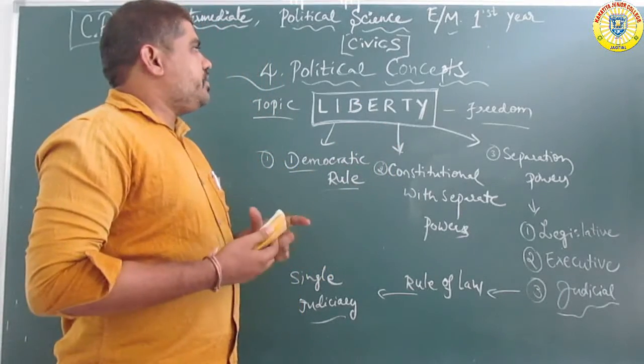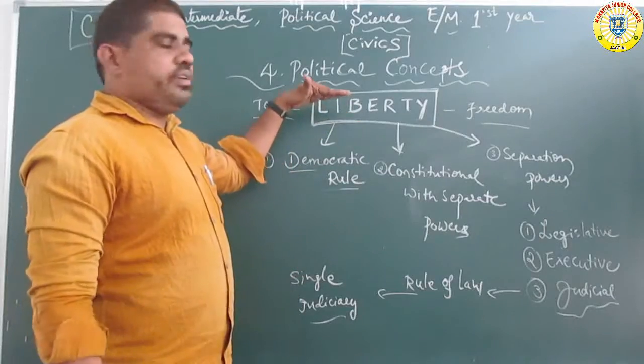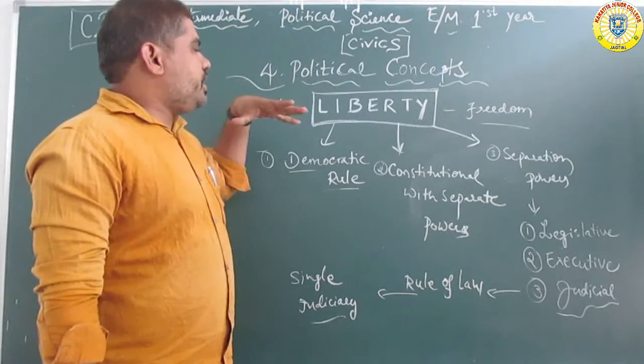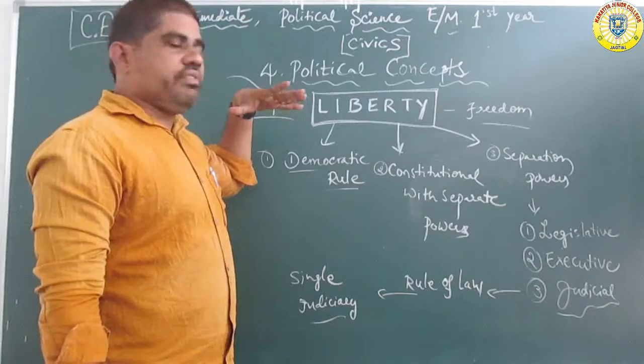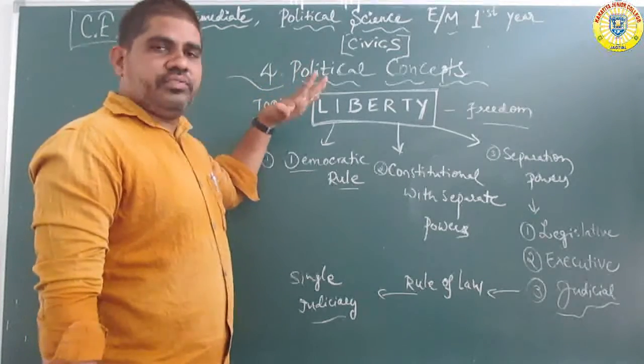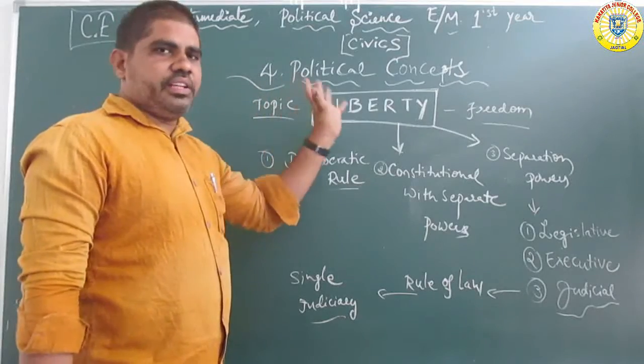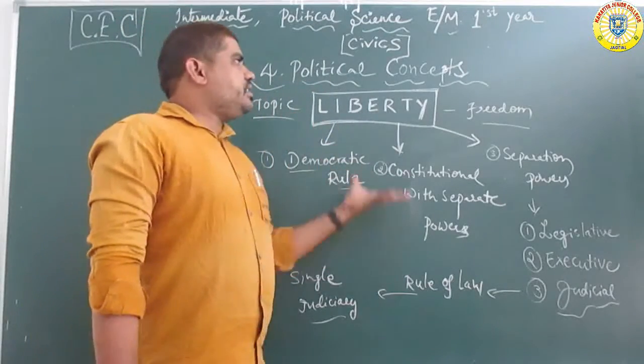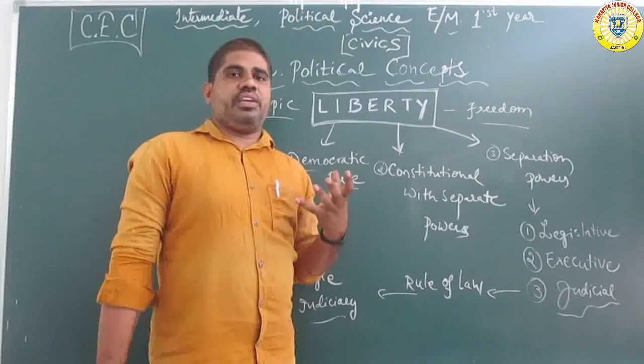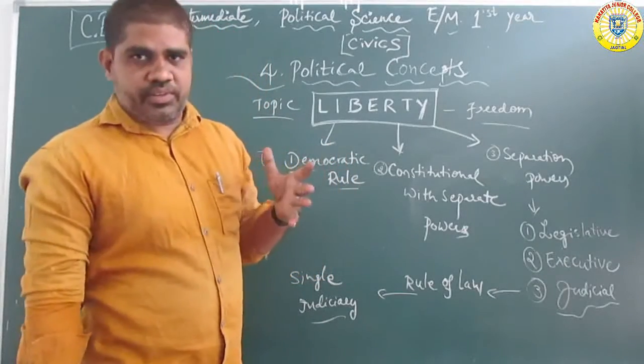Here, the political concepts in the chapter: first equality, liberty, justice, and next freedom. Liberty and freedom are the same. So these are the main methods under the political concept.